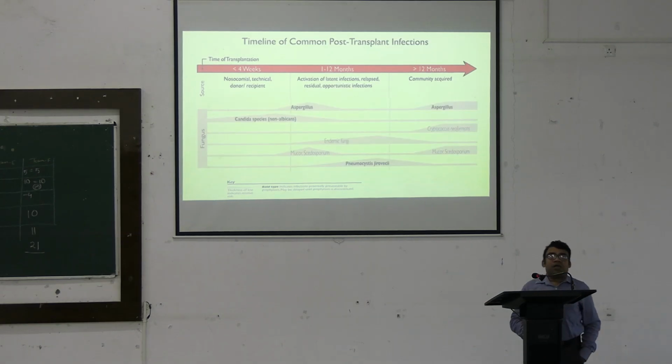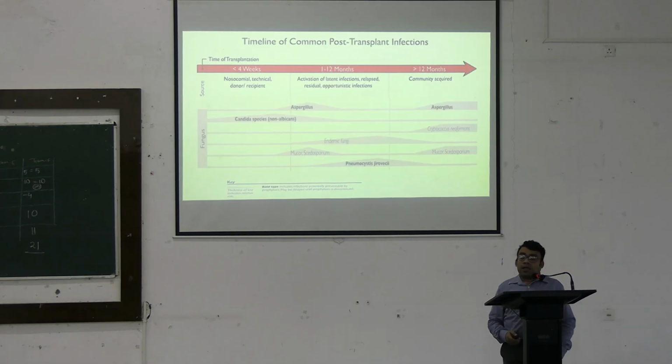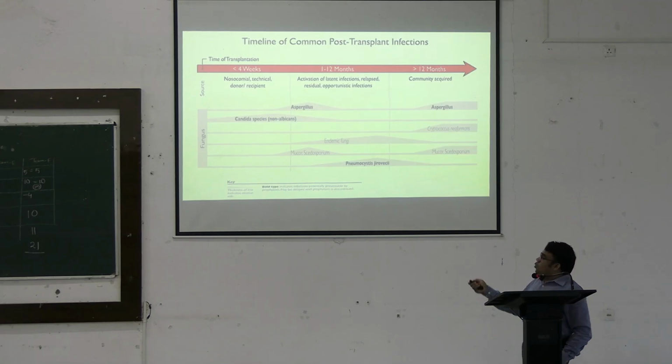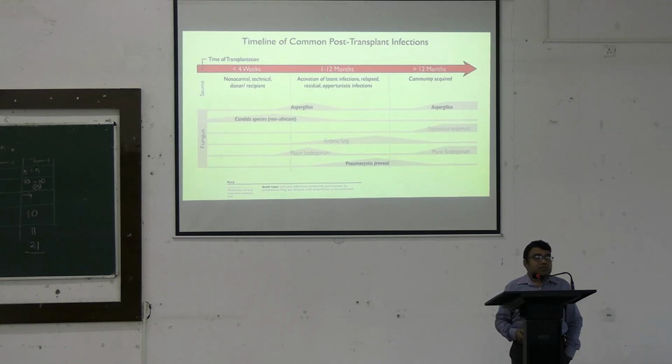Similarly, if we look at the timeline of the fungal infections, over here what we can find is in less than 4 weeks, that is the time period the patient generally is associated with the hospital environment, we can find the various infections caused by Candida species. This Candida species generally is associated with the hospital environment. And thereafter, when the patient is discharged, we can find various type of community acquired infections, which may include aspergillus infections, cryptococcus, or endemic fungi.